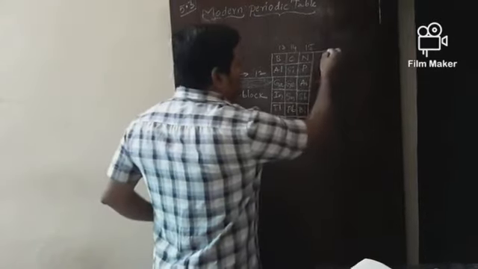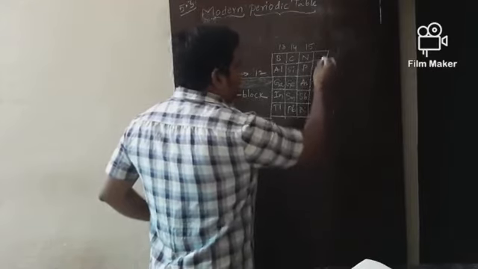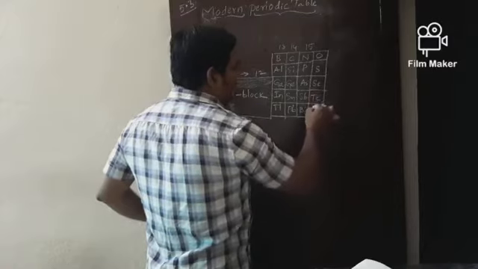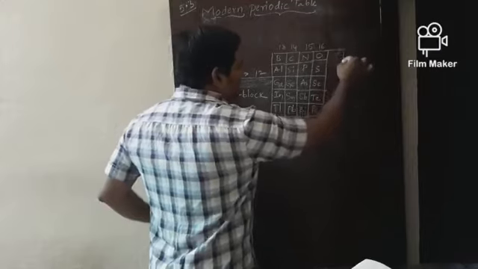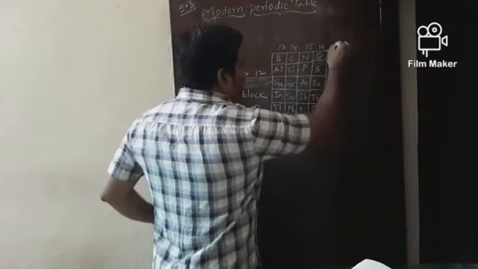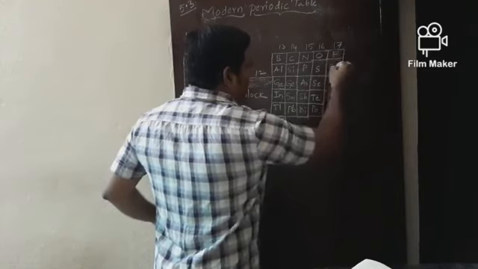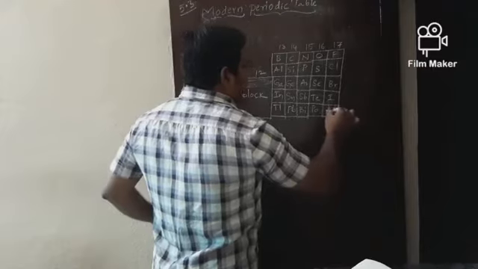And coming to group number 16, this is called the oxygen family. Oxygen, sulfur, selenium, tellurium, polonium. This is our group number 16. Coming to group number 17, called halogens, salt forming elements. Fluorine, chlorine, bromine, iodine, astatine.